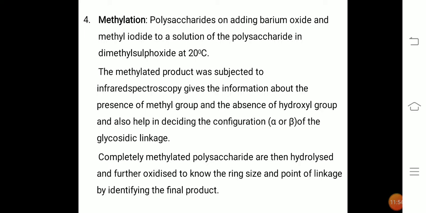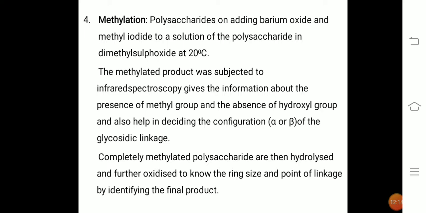So the absence of hydroxyl groups can be decided, and it indicates completely methylated polysaccharides, where methyl groups are present in the polysaccharide unit.